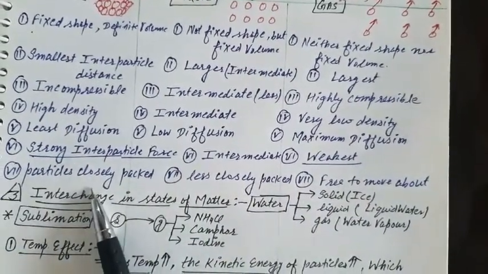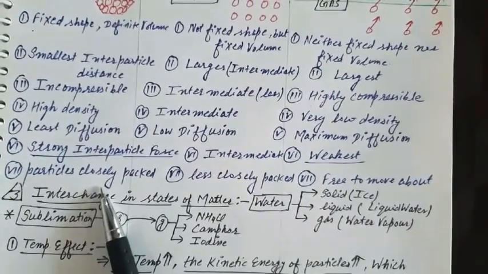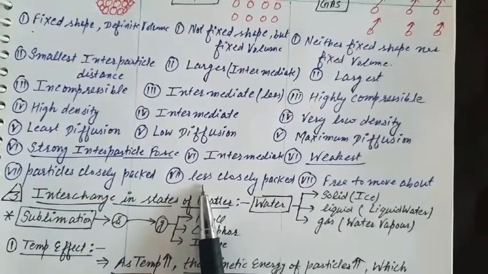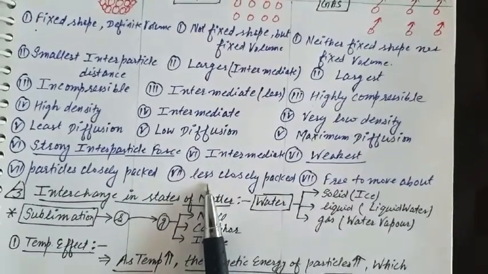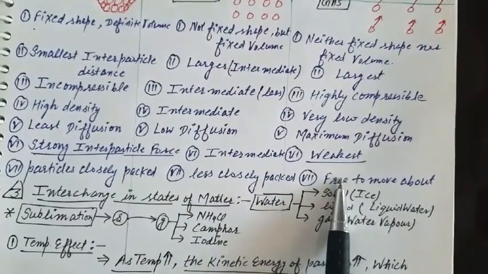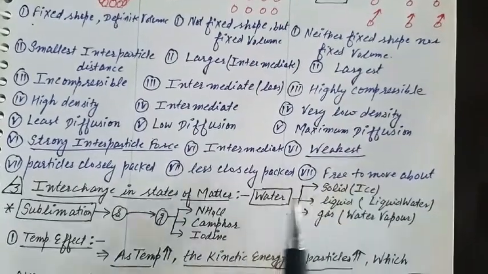Examples of solid are salt, metals, iron, chalk, bricks; liquid: water, kerosene, alcohol, acetic acid; and gas: hydrogen gas, oxygen gas, nitrogen gas, or air gases.